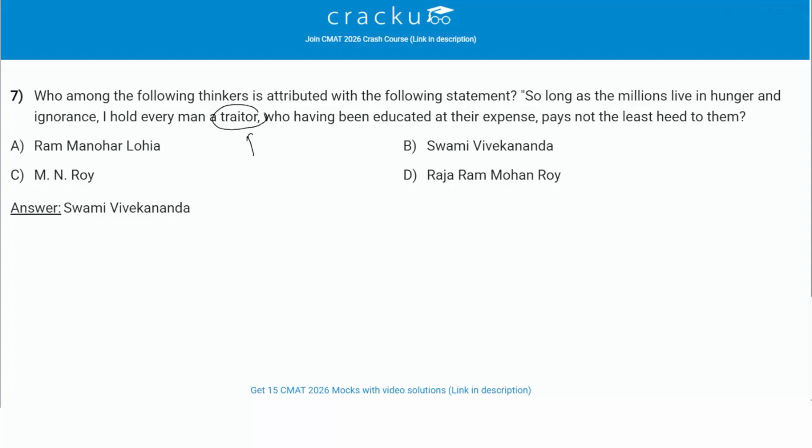Right, and what kind of man? Who has been educated at their expense, but they're not paying, right? They are not contributing to the society. So the thinker who is associated with this statement is Swami Vivekananda. So option B is the correct answer.